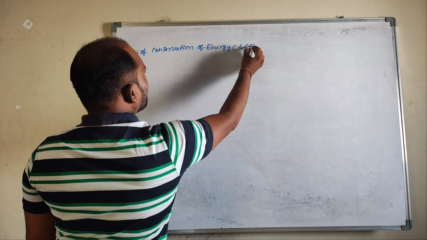Let's say at point A, I will measure the energies. Generally the energies are potential energy and kinetic energy. What is the velocity here? Velocity becomes zero, so v is equal to 0 meter per second, no doubt. Now apply the formula. Let us say the ball mass is 2 kg.